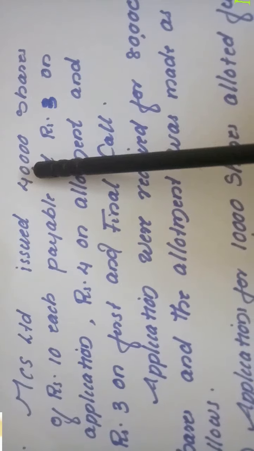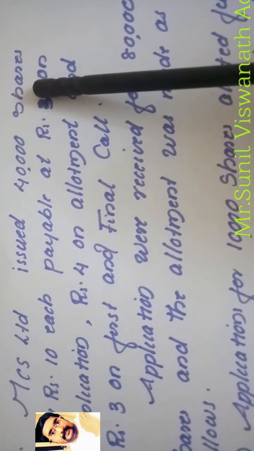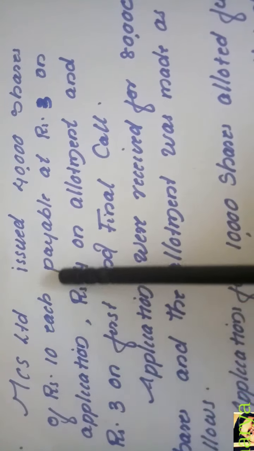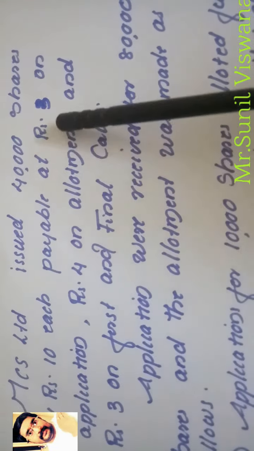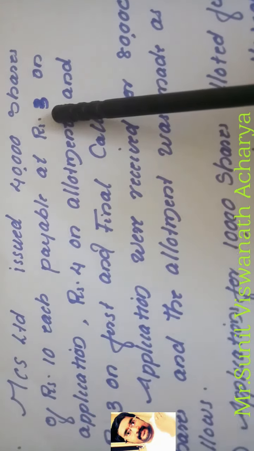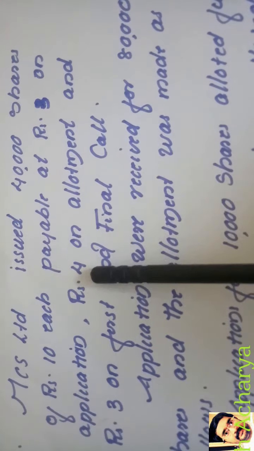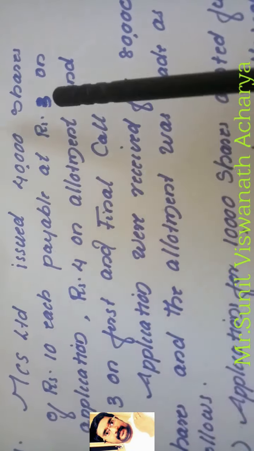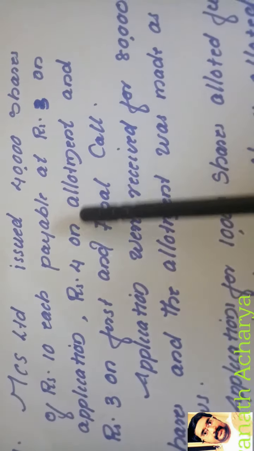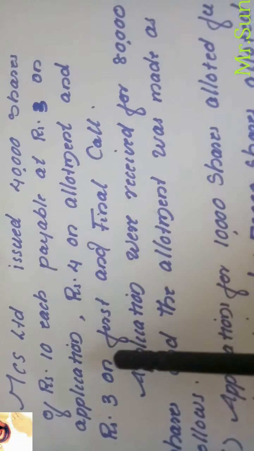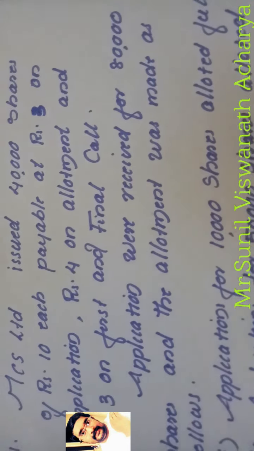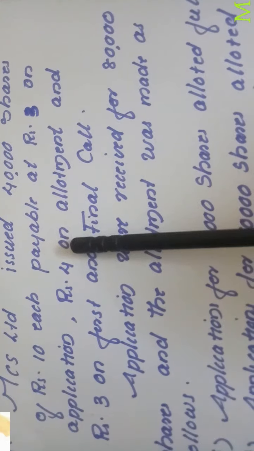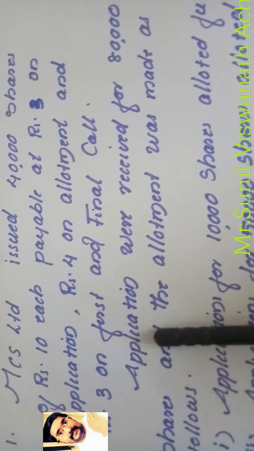So see in this question, how many shares company issued? 40,000 shares. What is the face value of one share? 10 rupees. How are they collecting this 10 rupees in installments? Application time 3 rupees, allotment time 4 rupees and first and final call time 3 rupees. So remember: application 3, allotment 4, first and final call 3. I will repeat this throughout this answer, so that you keep in mind.